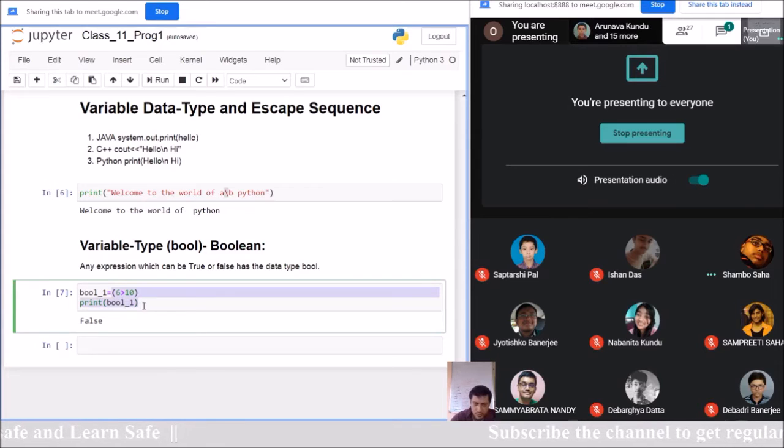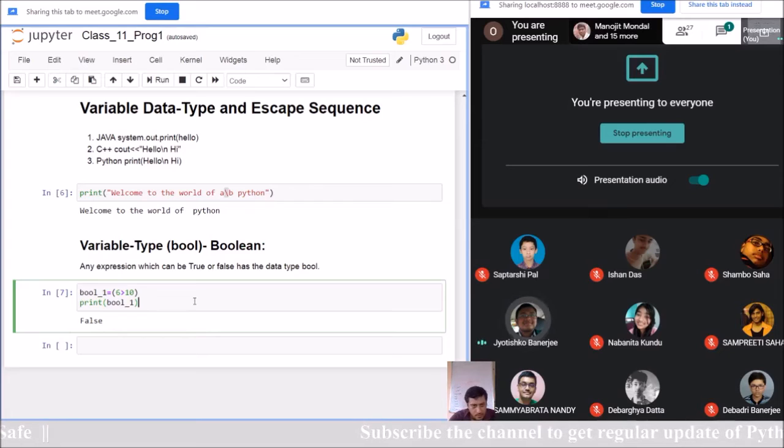Yes, you can use it to explain your answer, but I am asking what it means. Bool underscore 1. Sir, it represents an expression. Okay, and it is helping to identify, that Shambhu also said. But in one word, you tell me, is it an identifier or not?